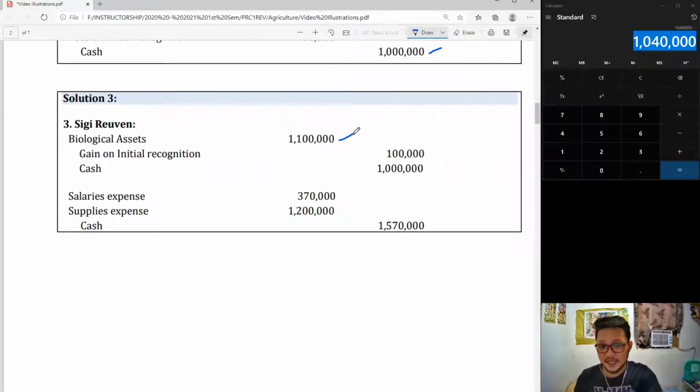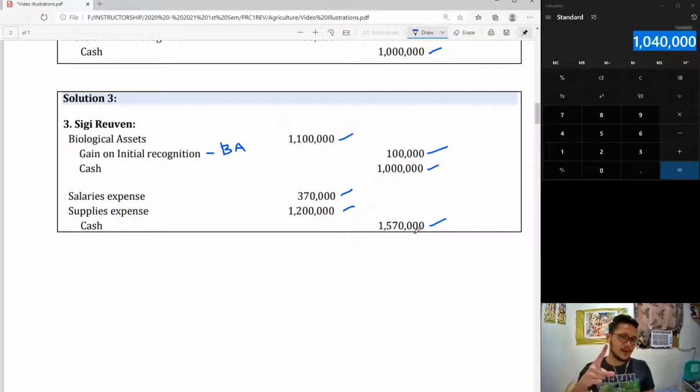The entries for the third requirement, debit biological asset, its fair value less cost to sell. Credit, cash, the amount you paid. And 100,000, their difference is a gain on initial recognition of biological assets. Salaries expense, this is for salaries of the farmhand. Supplies expense, now the combined cow feed and supplements, for a total cash payment of 1,570,000.